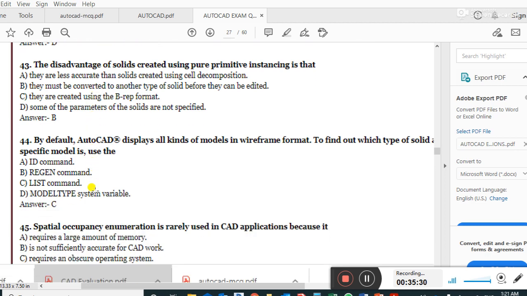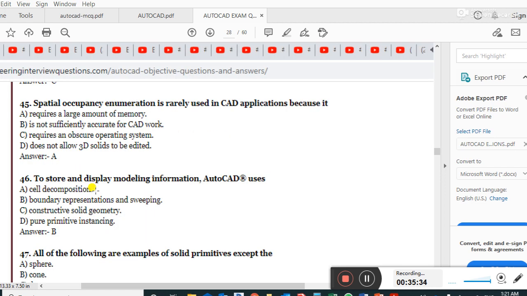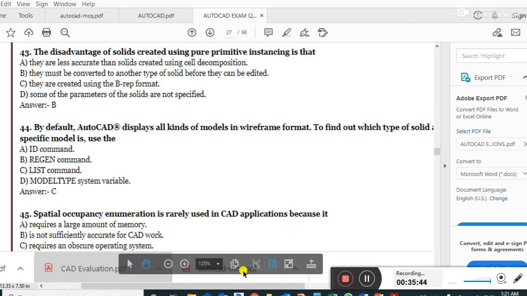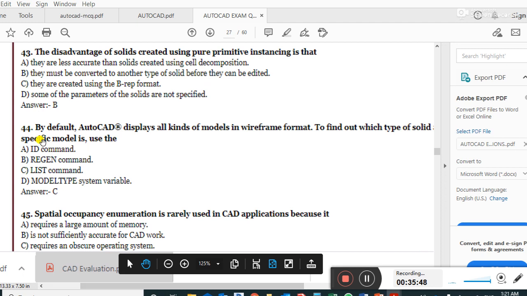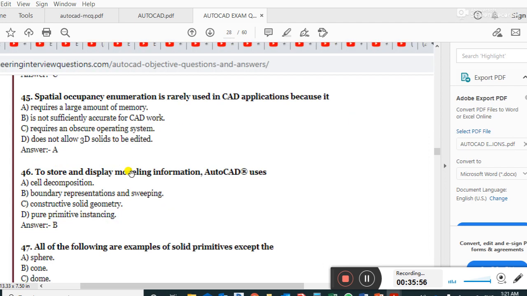45. By default, AutoCAD displays all kinds of models in wireframe format. To find which solid a specific model is, use the list command. List command is the right answer.